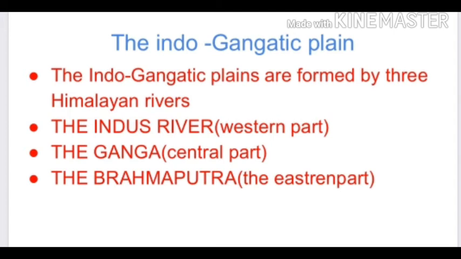And the eastern part of India, we call the Brahmaputra Plain. So in the Indo-Gangetic Plain, there are three divisions: at the western part, the Indus River Plain, at the central part, the Ganga Plain, and at the eastern part, the Brahmaputra Plain. These three major rivers formed the Indo-Gangetic Plain in our India.